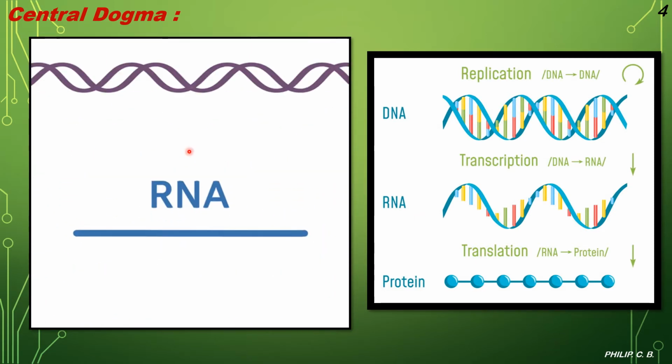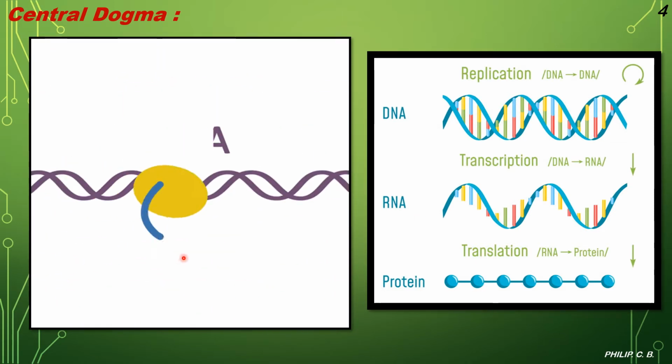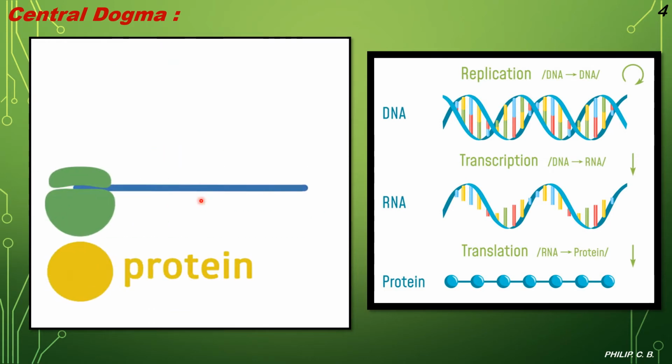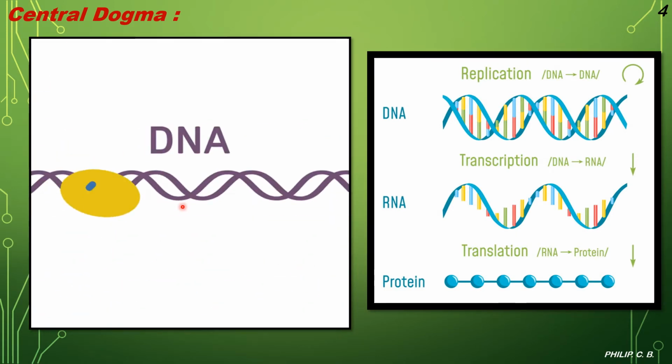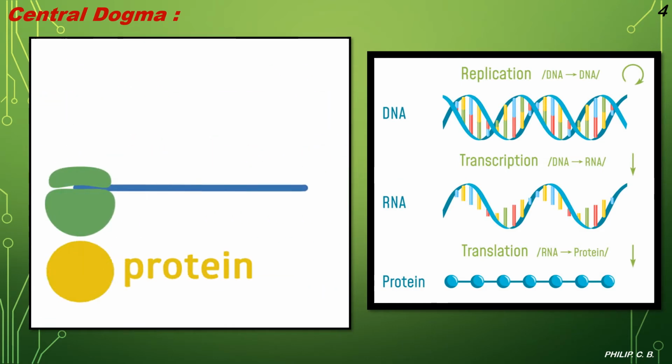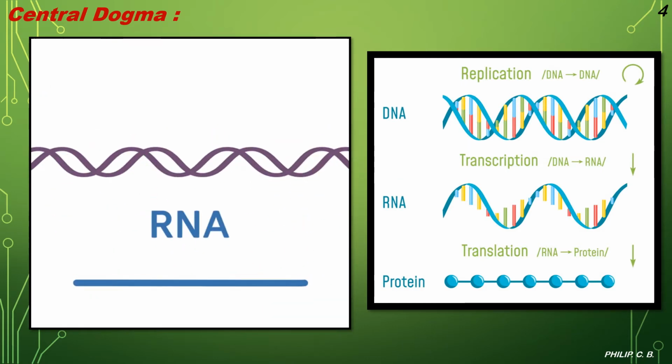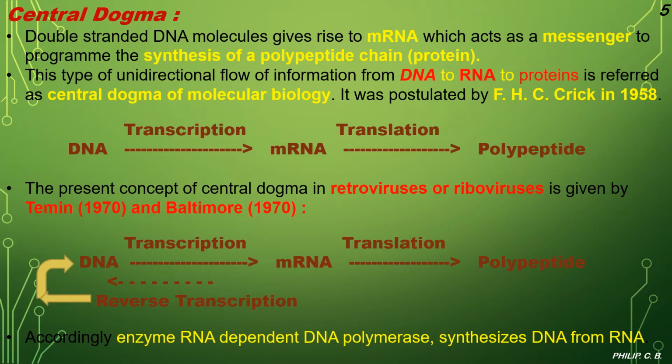Come back over here: DNA, RNA, protein. DNA, RNA single strand, formation of protein. So I put these three steps in a simple animation, and the same thing on the right side. Now, coming to the matter of the central dogma, which we have seen in the images and animation.